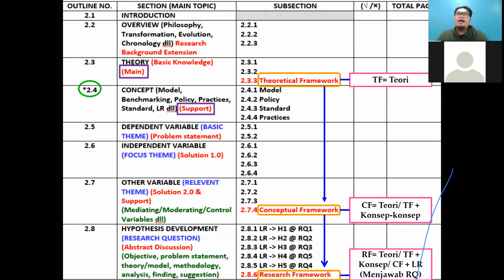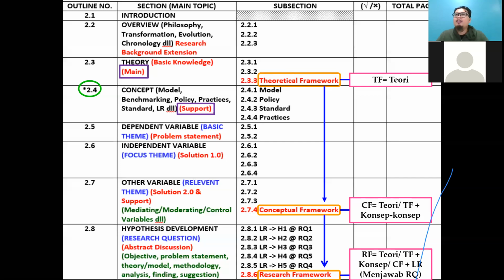You should highlight what you actually want to study, what the content is, and what is outlined in chapter 2. That's it. Then chapter 2 can start with the overview. This 2.2 is actually an extension of your research background. You can put whatever title for 2.2, but the motive is to extend your research background. Sometimes they have 2.2.1, 2.2.2, 2.2.3. Next, 2.3, this is very important.